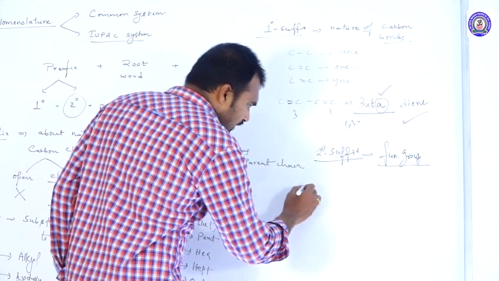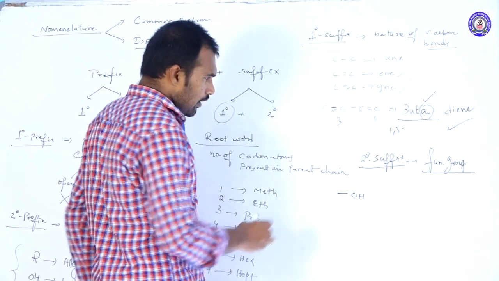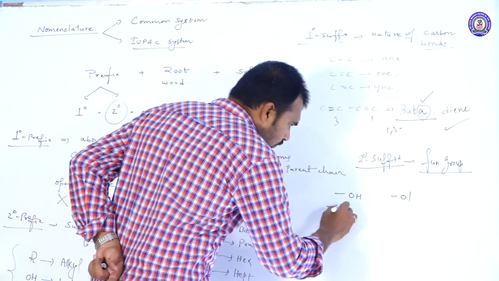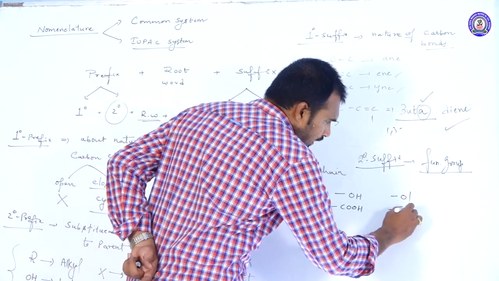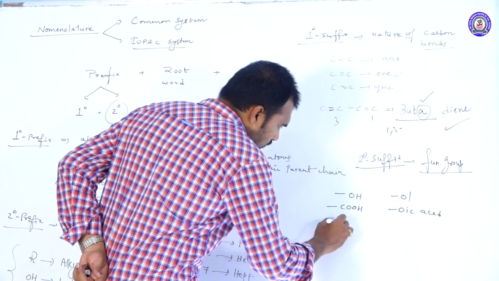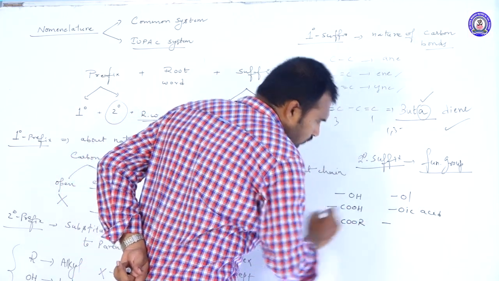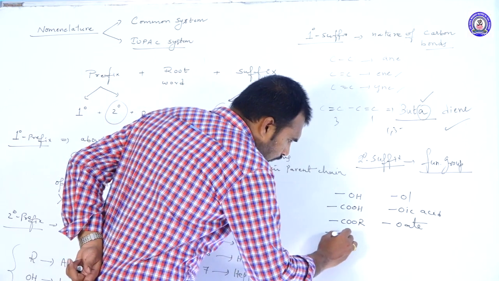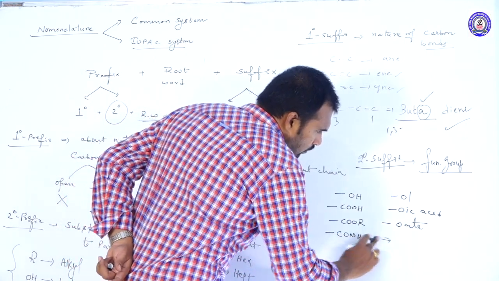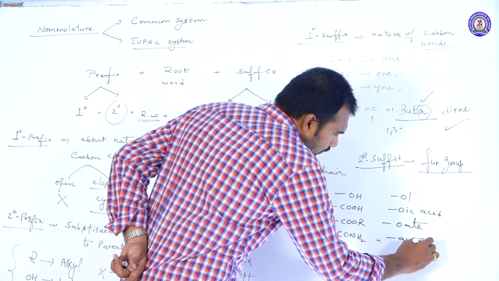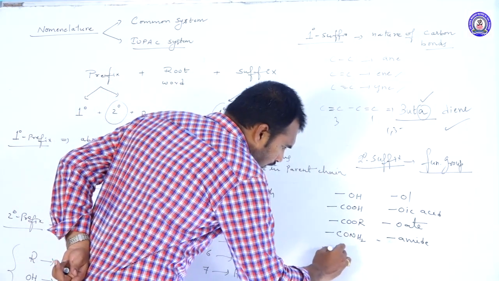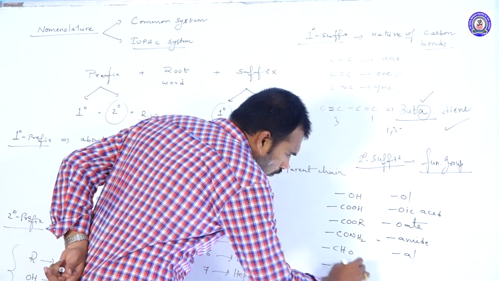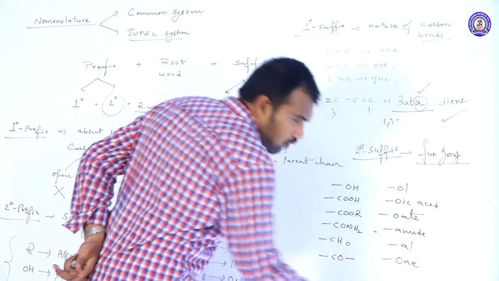Let us see. Suppose in case of alcohols, its secondary suffix is what? Ol, OL. In case of carboxylic acids, oic acid. In case of esters, the secondary suffix is oate. In case of amides, what is the secondary suffix? Amide. In case of aldehydes, al, alkanal. In case of ketones, one, on.